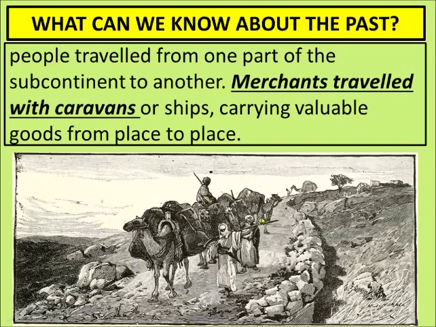Caravans, see, when people used to travel with lot of animals and cattle with them and lot of people also with them, then this process is known as caravan. Carrying valuable goods from place to place, because they were carrying a very valuable and expensive material with them.